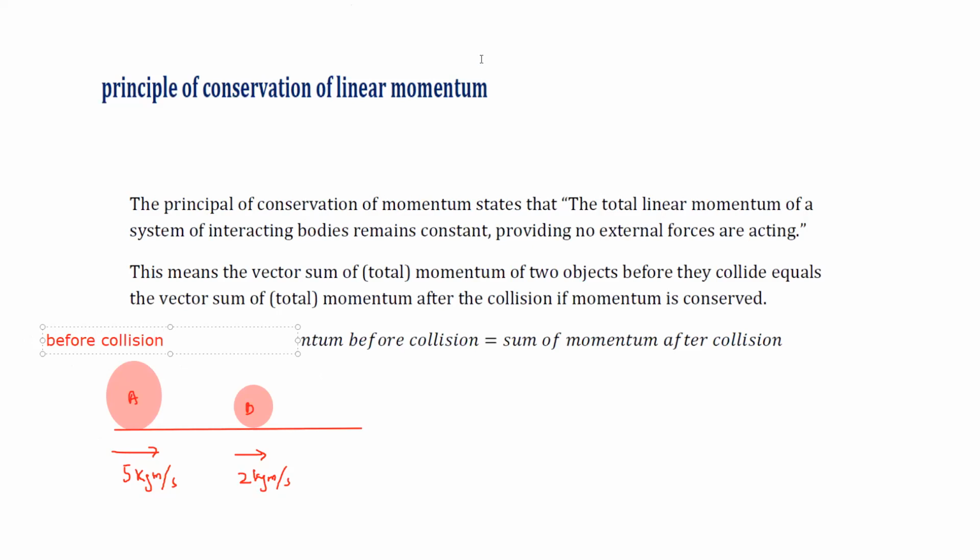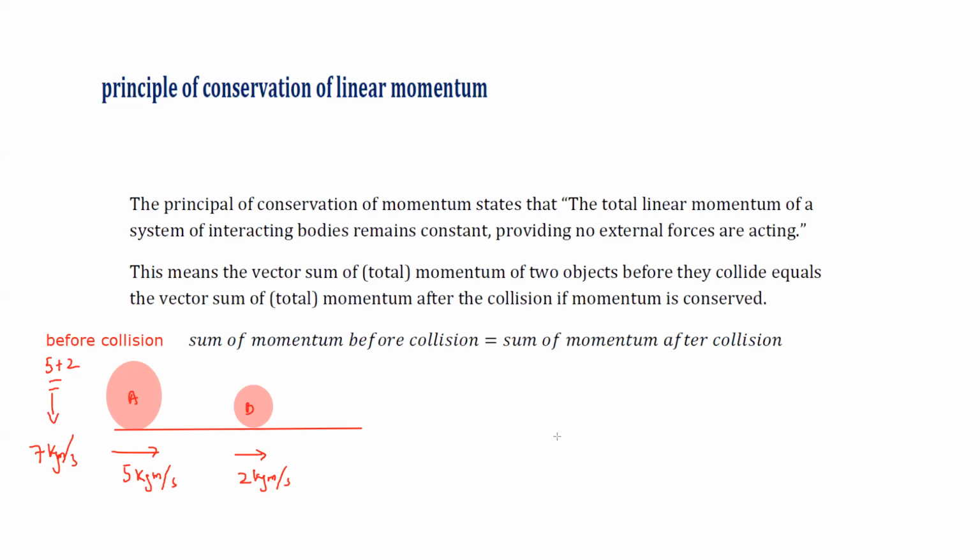So before collision, object A has, for example, a momentum of 5, and object B has a momentum of 2. So what is the total momentum before collision? The sum of the momentum of the two objects before they collide will be equal to 5 plus 2. So the total momentum before collision will be 7 kilogram meter per second.